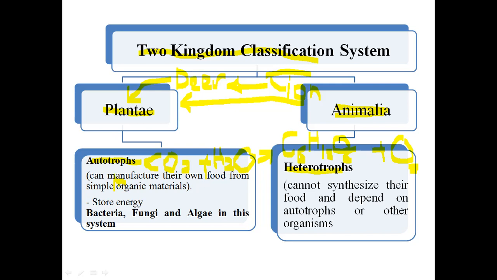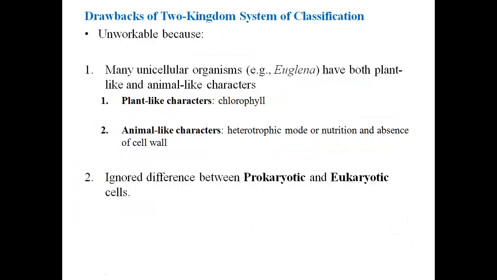After the two kingdom system, there were some drawbacks. What were these drawbacks? There were several unicellular organisms. The example given in the book is Euglena. They had a dual nature. They had both the characteristics of plants and the characteristics of animals.